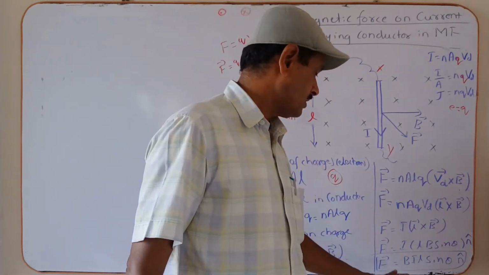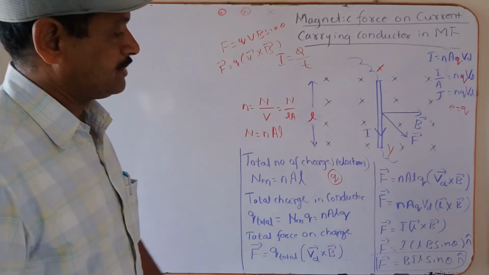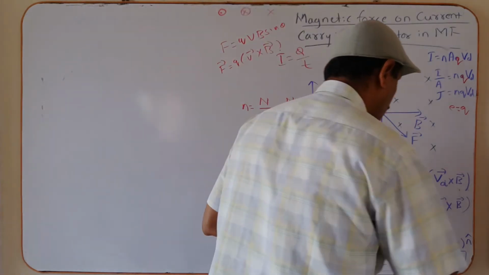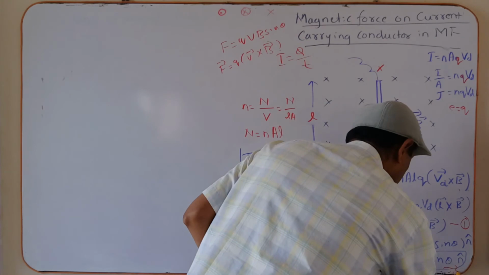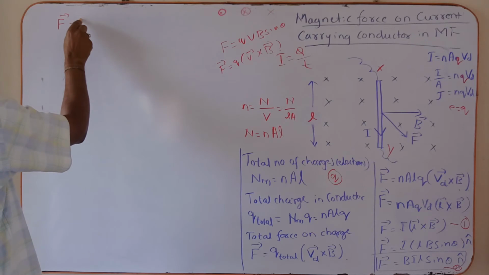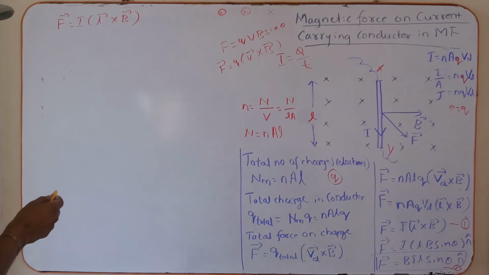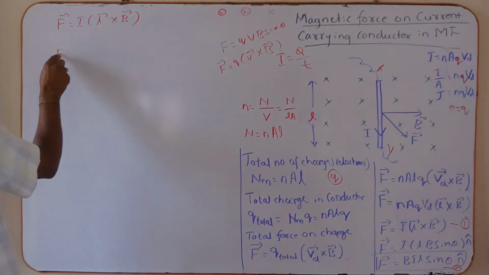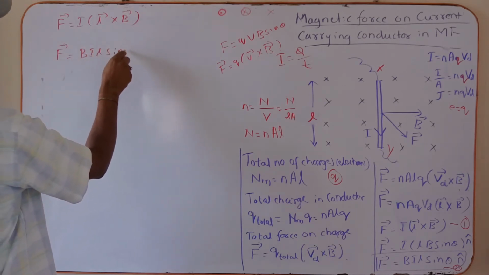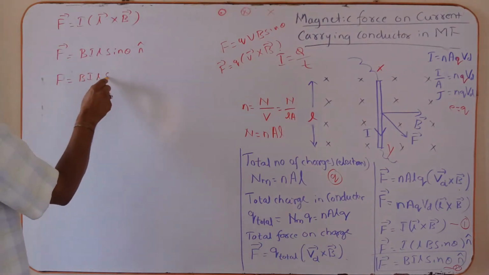Then finally, vector F is equal to BIL sin theta n cap. It is the expression for the magnetic force acting on a current carrying conductor. You can take this or you can take that. Now, vector F is equal to I into vector L cross vector B, you can also take it like this. Or vector F is equal to BIL sin theta into n cap. If only the magnitude is needed, then write B into I into L into sin theta.